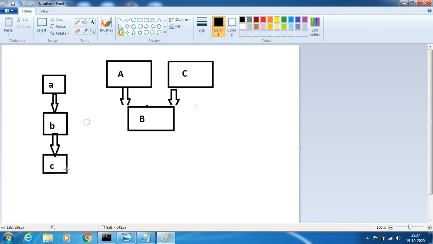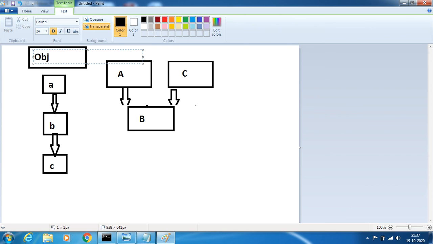Hence here C is a class which can acquire the properties and methods from both A and B, because when B is a parent of C, obviously A is the parent of B, hence C can acquire the data from both B and A, but B can acquire properties only from A. Of course, we all know that the superclass of all classes is Object.